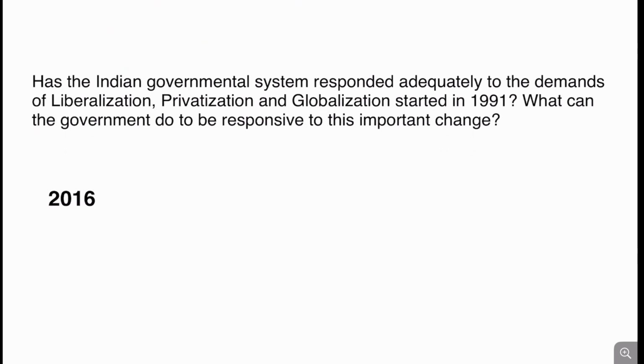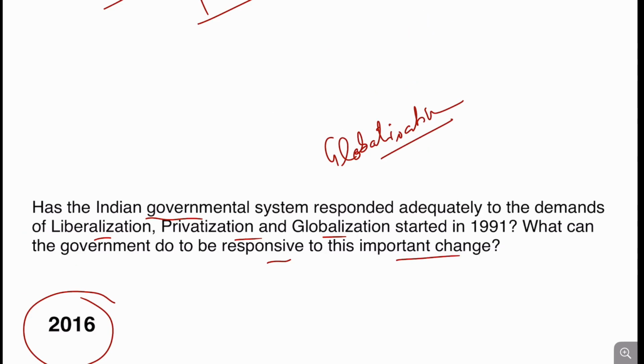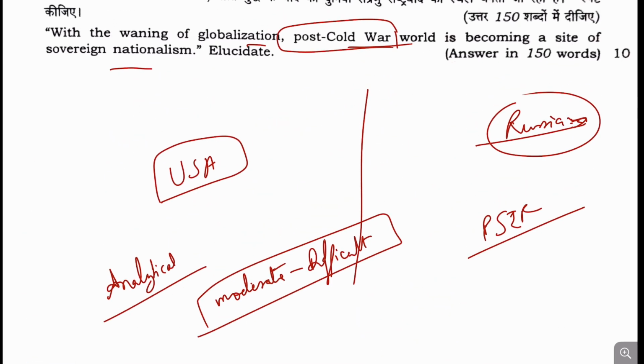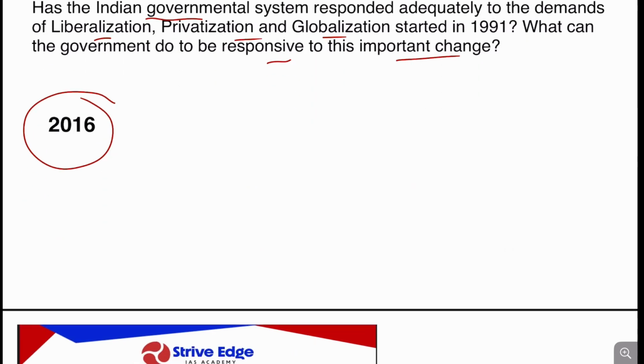In 2016 also, a question was asked about whether the Indian government system is responding adequately to the demands of liberalization, privatization, and globalization, and what the government should do to respond to these changes. So this type of question on globalization and the post reform era has been asked previously also. But question number 10 is a bit difficult for a student of general studies.